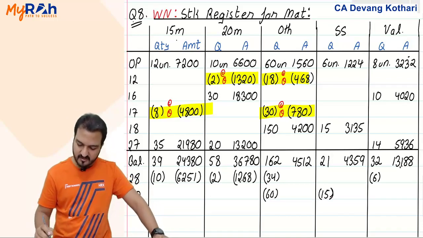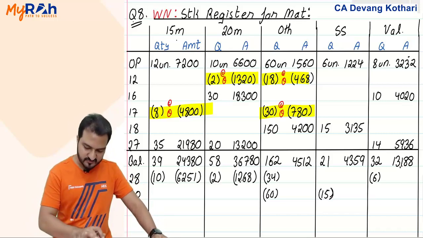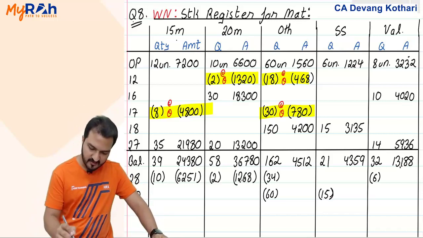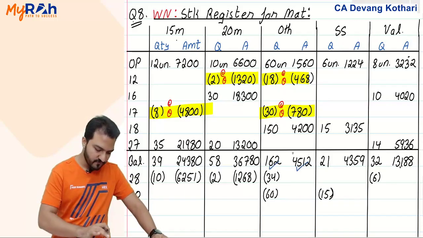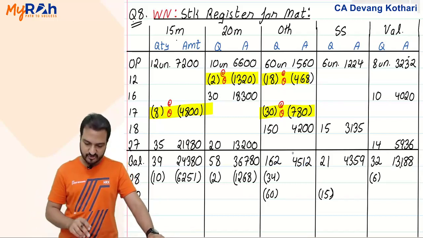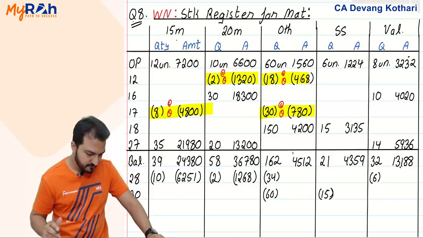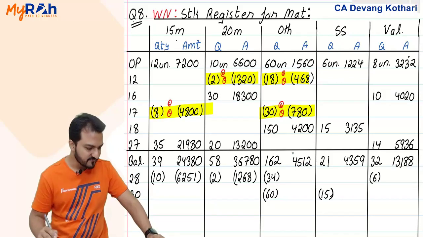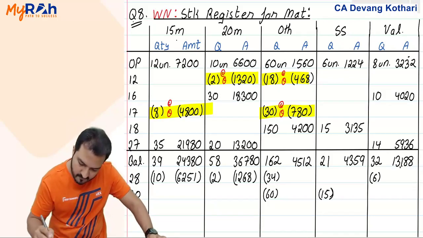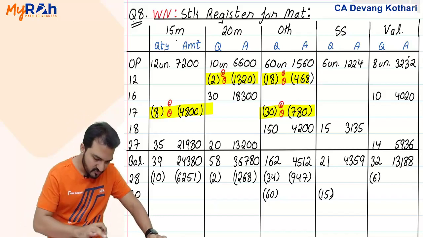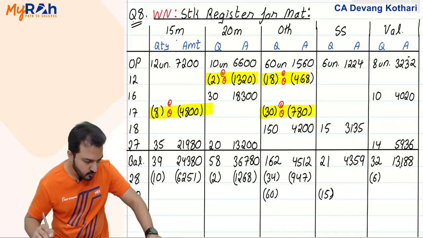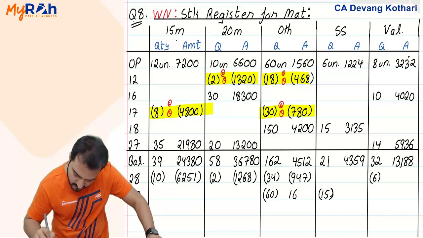Similarly, for other materials, I can just use cross multiply. Weighted average rate is 4512 divided by 162. This is my weighted average rate into 34, 947. And that same rate into 60 would give 1671.